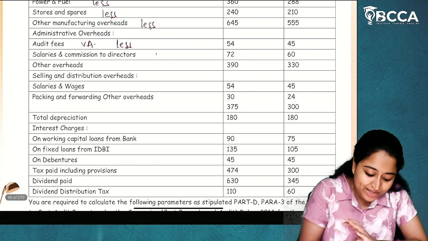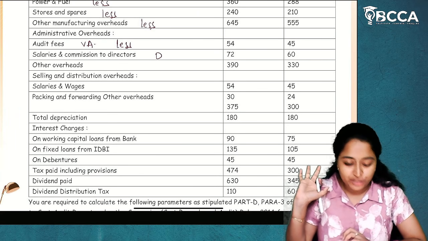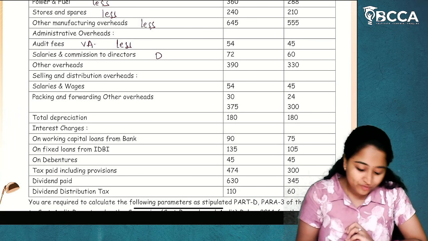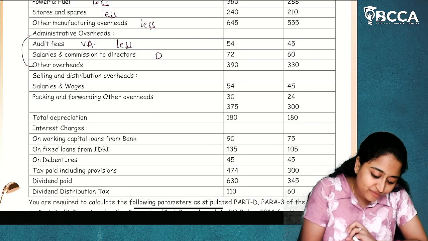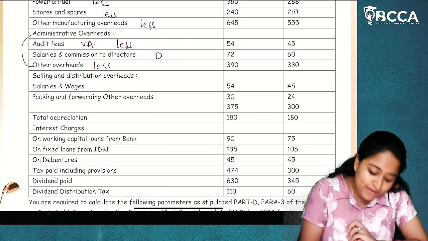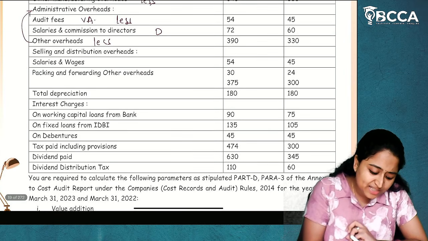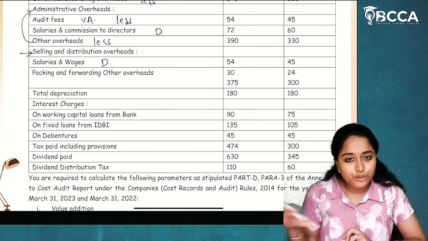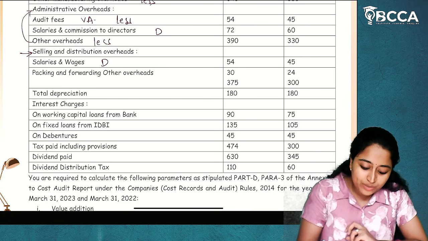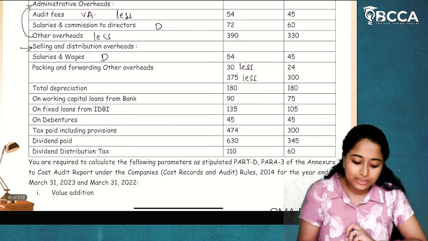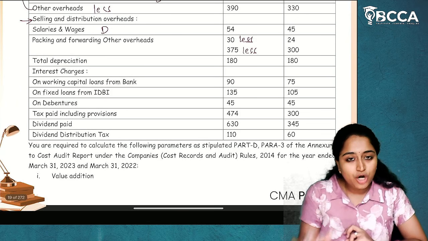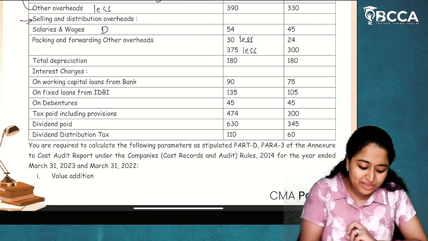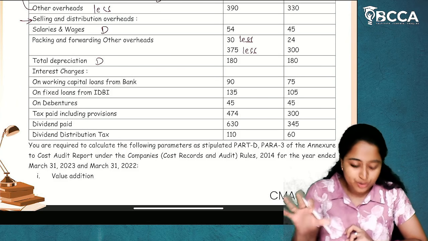Salaries and commission to directors will be taken into distribution of earnings to different claimants. Other overheads, these are administrative overheads; this will be reduced. Next, selling and distribution overheads. Salaries and wages will be taken into distribution. Packing and forwarding will be less. Other overheads of selling and distribution overheads, we will reduce it. Depreciation, we will not take into value addition, but this will be taken into distribution.